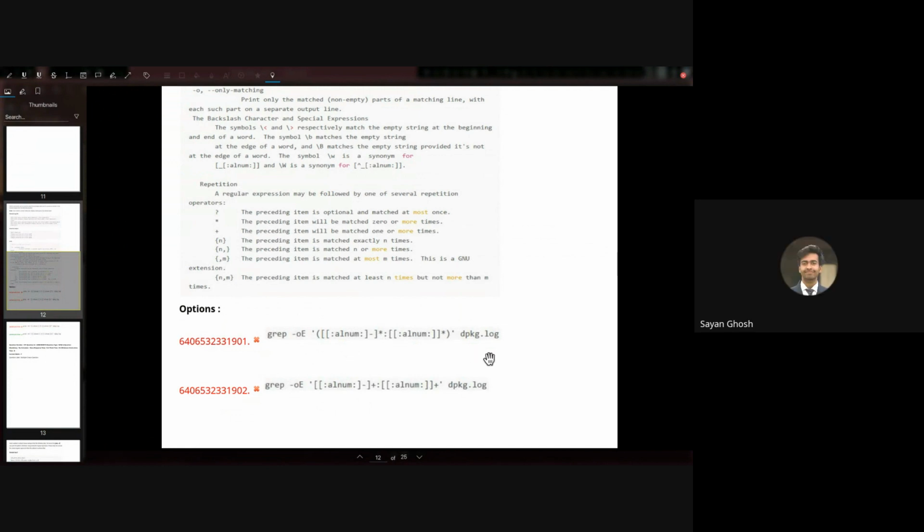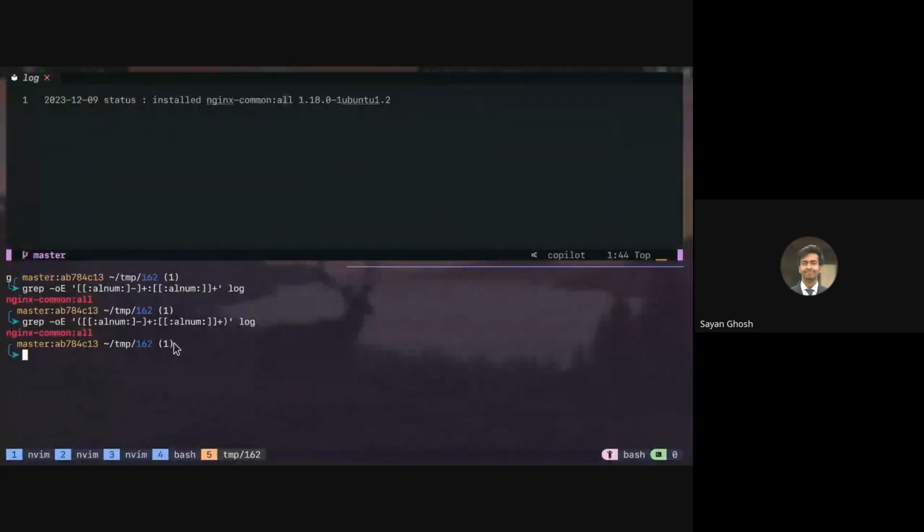One thing where I'm still confused. They're using the 2 square brackets inside the group also. What is that? So the first one is for the listing. So here we can basically list anything, right? So for example, instead of doing square bracket lnum, I can say A to Z. So A to Z is also a list. I'm telling from all the characters A to Z, you can match that. So here you can see instead of matching nginx dash common, it is only matching common, because hyphen is not part of this list.